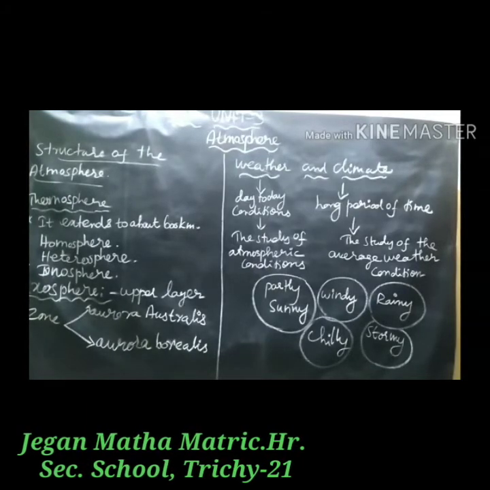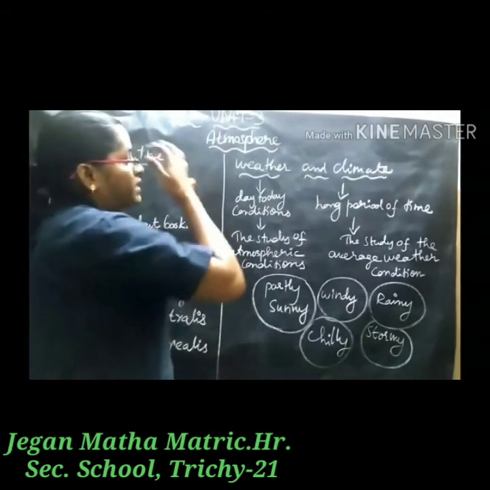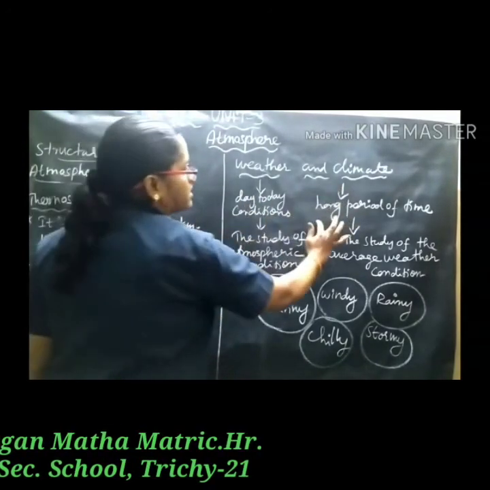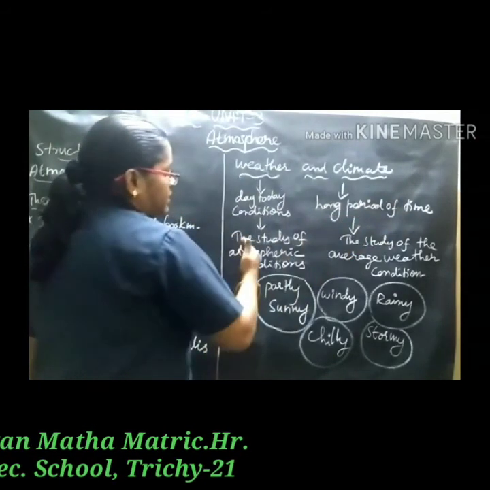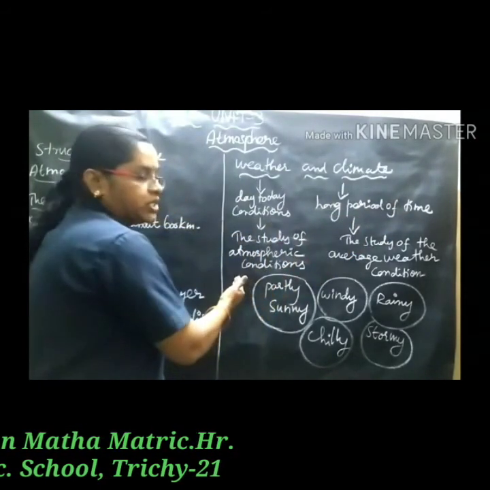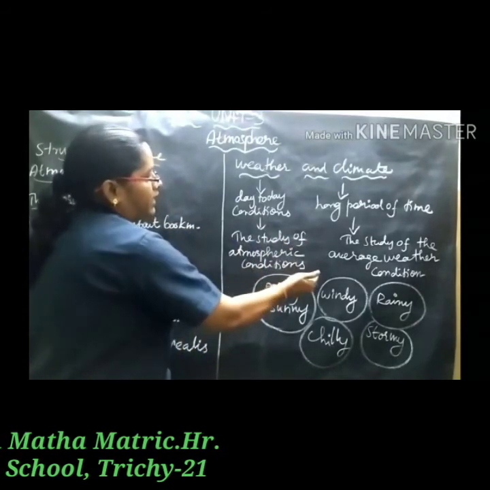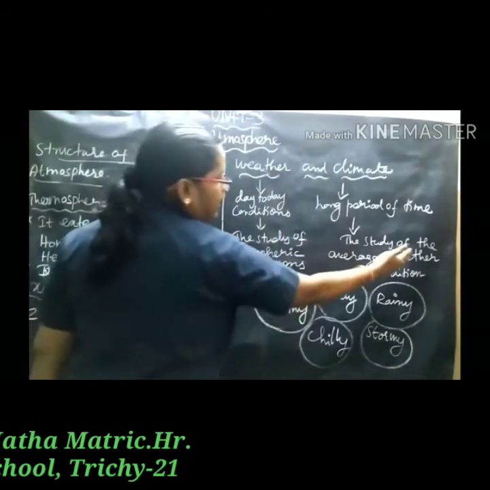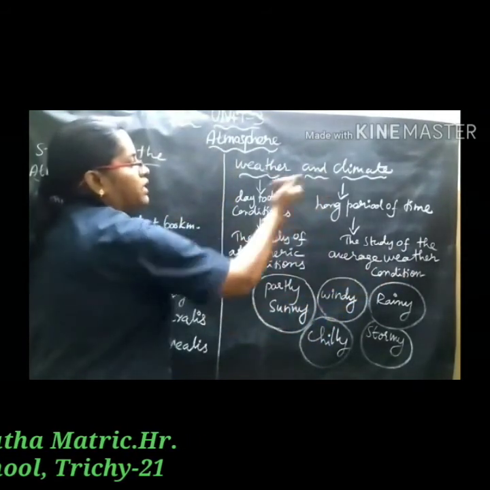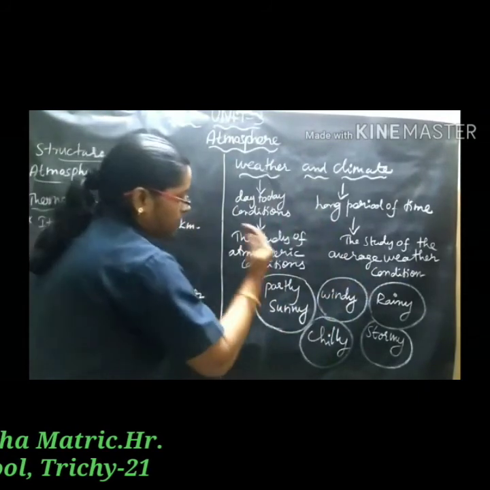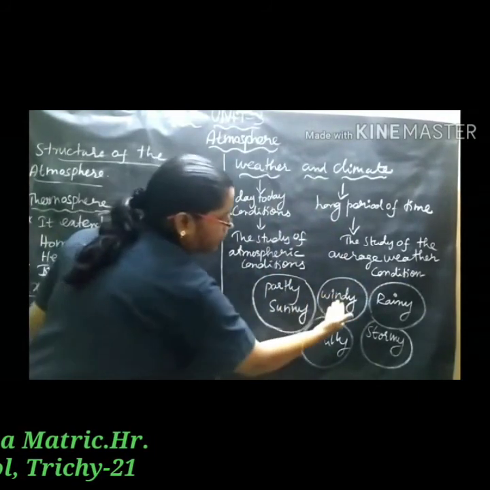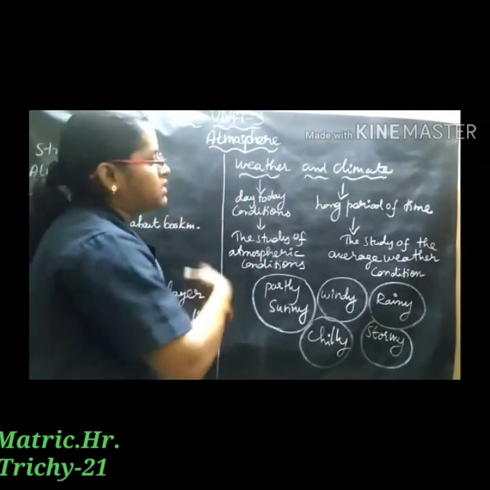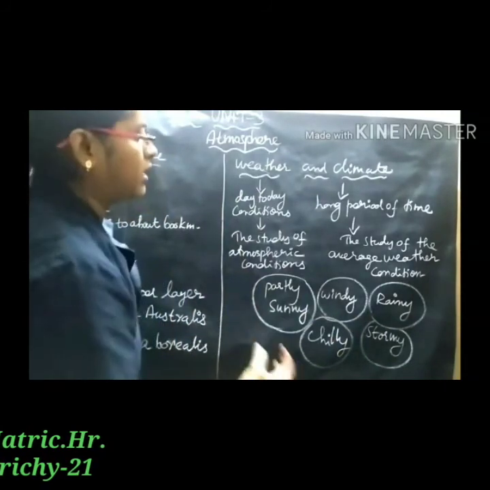Next, weather and climate. What is the difference between weather and climate? Weather is the day-to-day condition and climate is over a long period of time. The study of atmospheric condition is weather. The study of average weather condition is the climate. Partly sunny, windy, rainy, chilly, stormy: these are on the weather and climate.